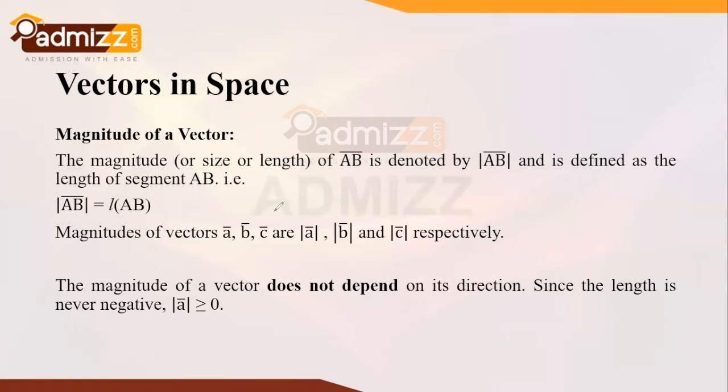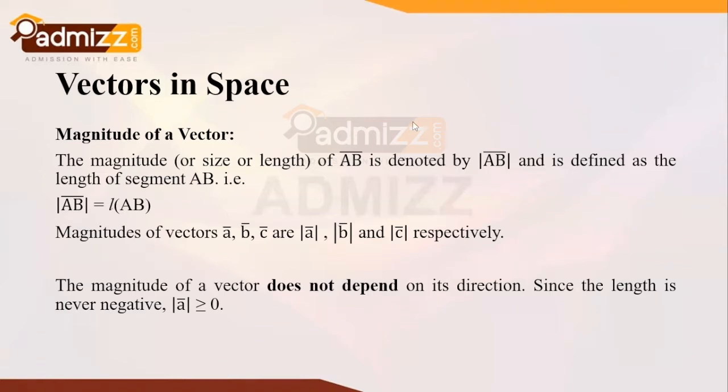The magnitudes of vectors a bar, b bar, and c bar are denoted as modulus of a bar, modulus of b bar, and modulus of c bar respectively, where we consider these vectors without any initial or terminal points. The magnitude of a vector does not depend on its direction, since the length is never negative, as we know that modulus of a bar is always greater than or equal to 0.